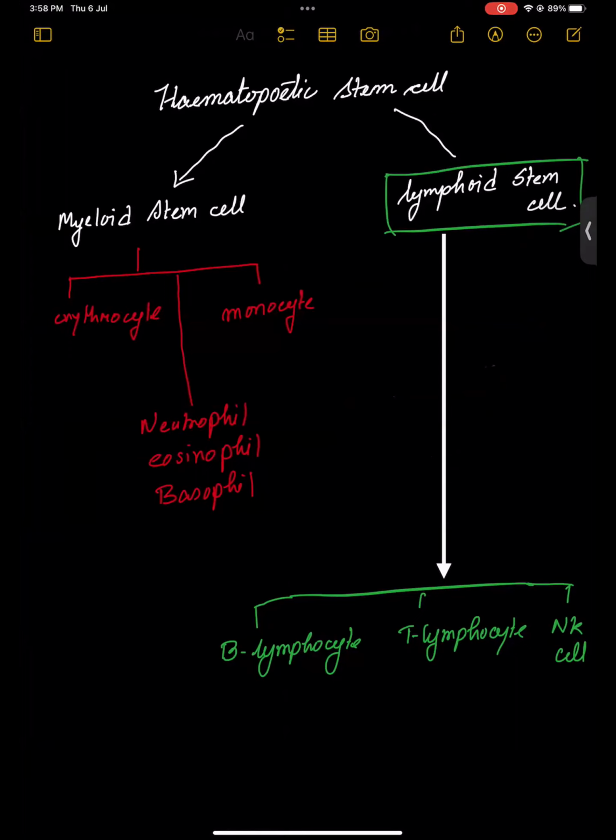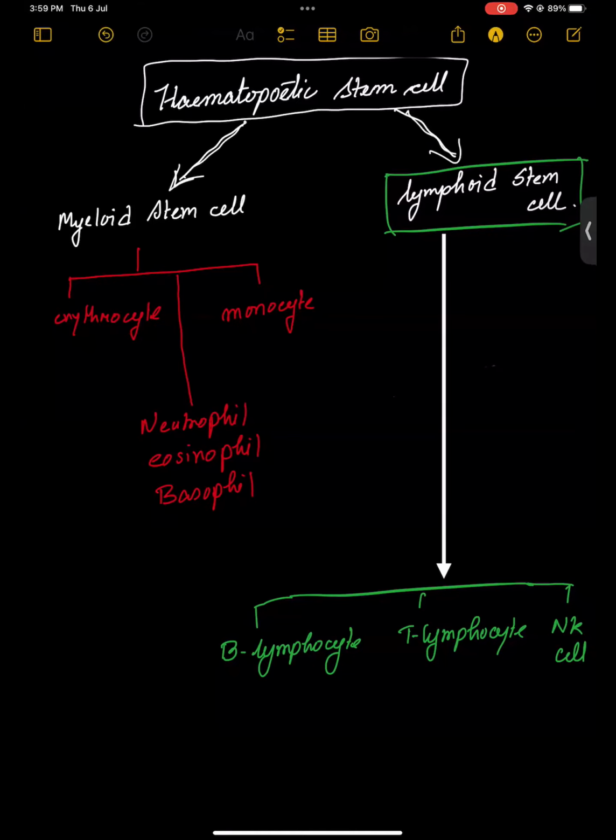This is our slide for the normal one, right? Like I was telling, in the red bone marrow there is the hematopoietic stem cell, and from there two lineages arise. One is myeloid, one is lymphoid. From the name you can see lymphoid gives lymphocytes: B lymphocytes, T lymphocytes, and natural killer cells.